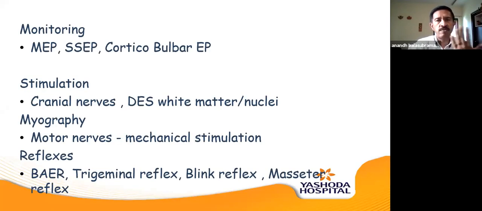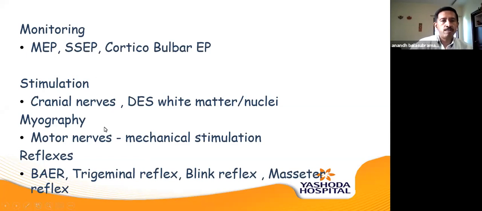So what are the methodologies that we use? In the cranial part, that is the supratentorial part, as you know, we mainly rely on mapping for the language areas and the motor and sensory cortex, and the evoked potentials, the MEPs and SSEPs. And then, of course, we use deep white matter stimulation to identify the tracts as we are nearby.